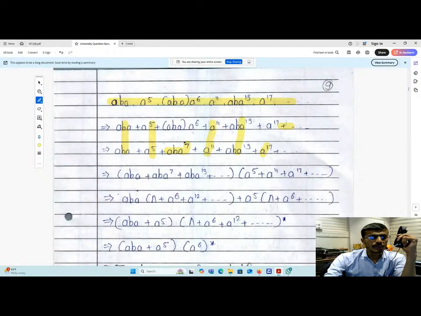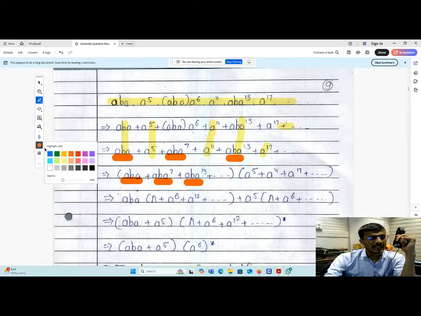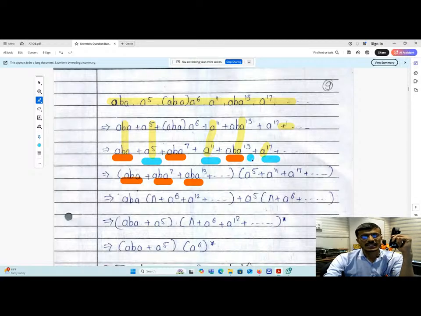Now we are going to plan for separation: aba raised to 7 is taken here, then aba raised to 13, and then the single terms, that is a raised to 5, a raised to 11, a raised to 17 are taken.